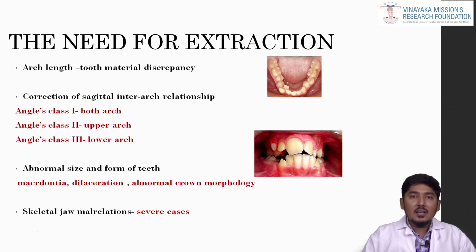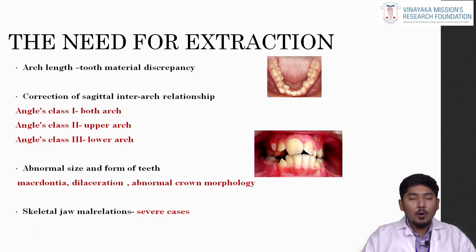In case of Angle's class 3 malocclusion, we usually avoid extraction in the upper arch. If there is severe crowding, we can go for extraction. We can do extraction mainly of the lower first premolar. In mild class 3 cases, in few cases, that is when the incisors are in edge to edge relationship, we can go for single incisor extraction to create a proper overjet.